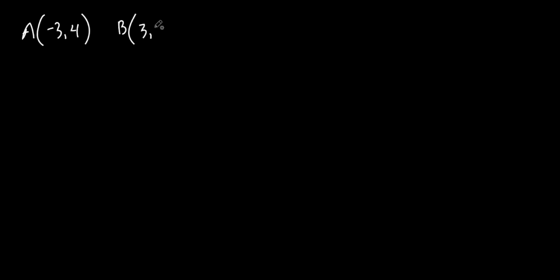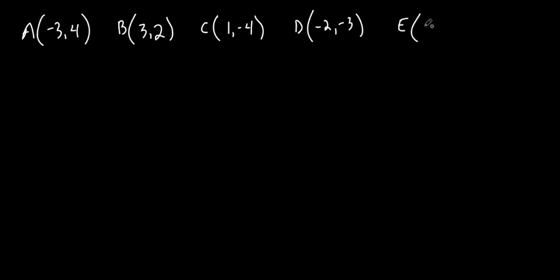Then they're going to ask you a series of questions about these. And then C is (1, -4). D is (-2, -3). And then point E is (0, 3). All right, so those are the points that they give you. So now let's, actually they only ask you 2 questions.